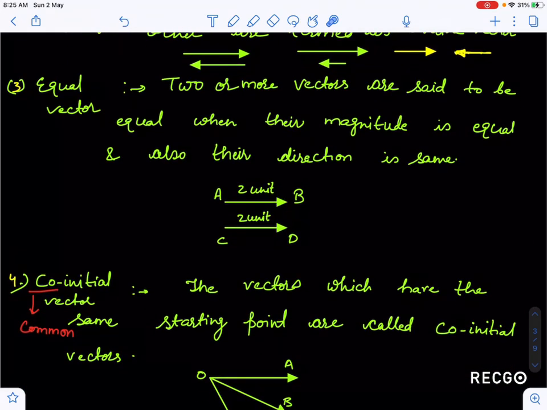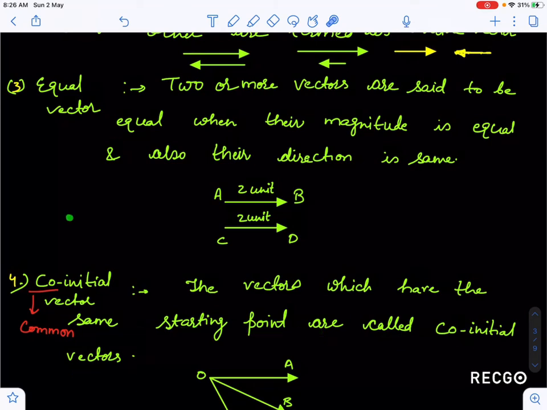Now co-initial vectors. Guys, if you are not able to define this term, co means common. Whenever the term co comes in the definition of a vector, that is common. So vectors which have the same starting point are called co-initial vectors.